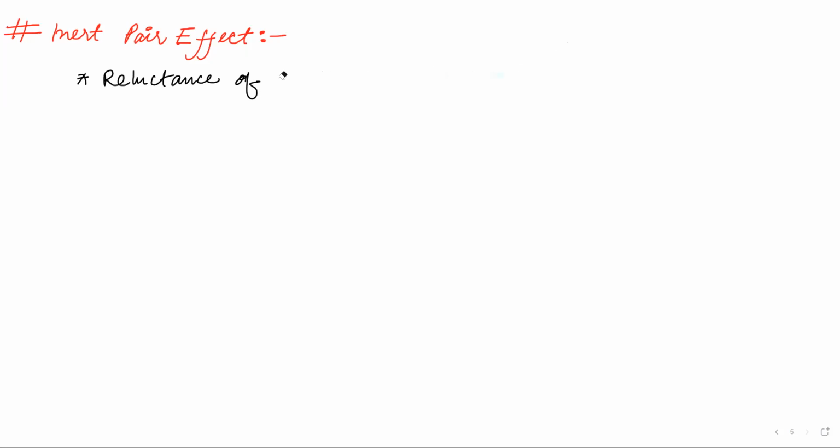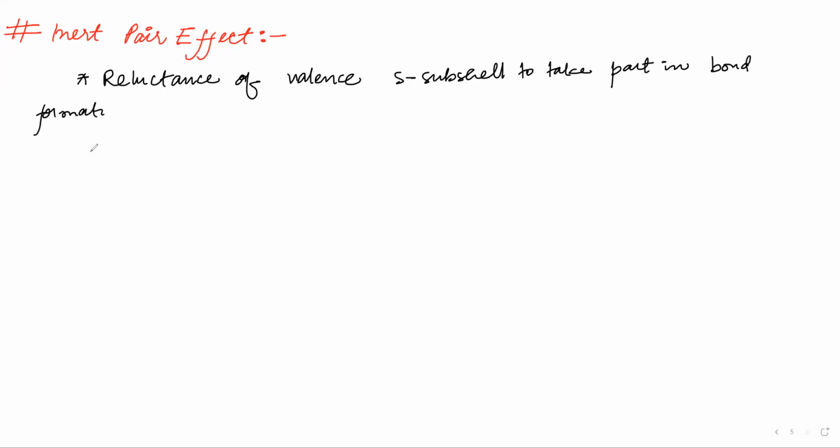Now you guys will be confused when I write "to take part in bond formation." So you can write: the reluctance of valence S subshell to take part in bond formation.